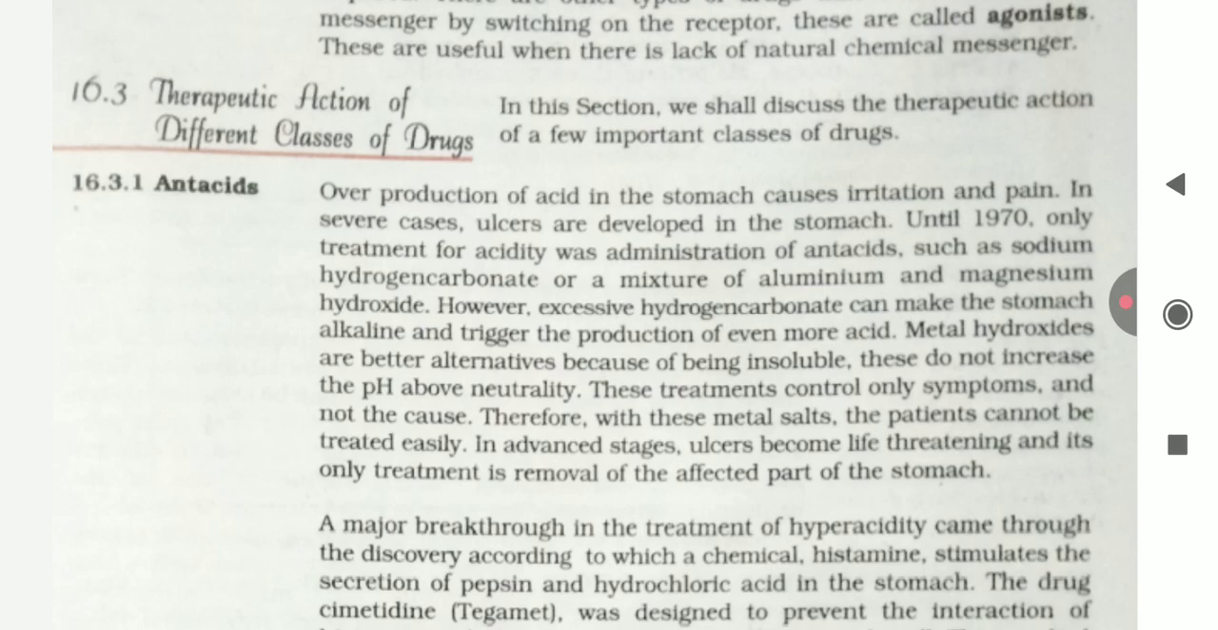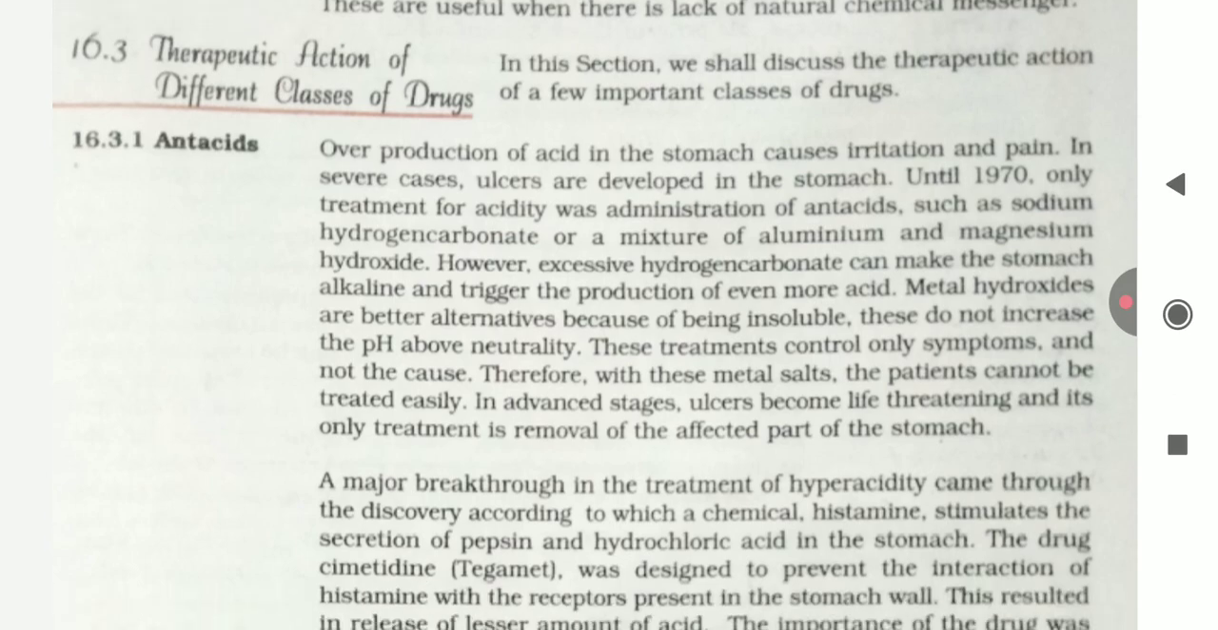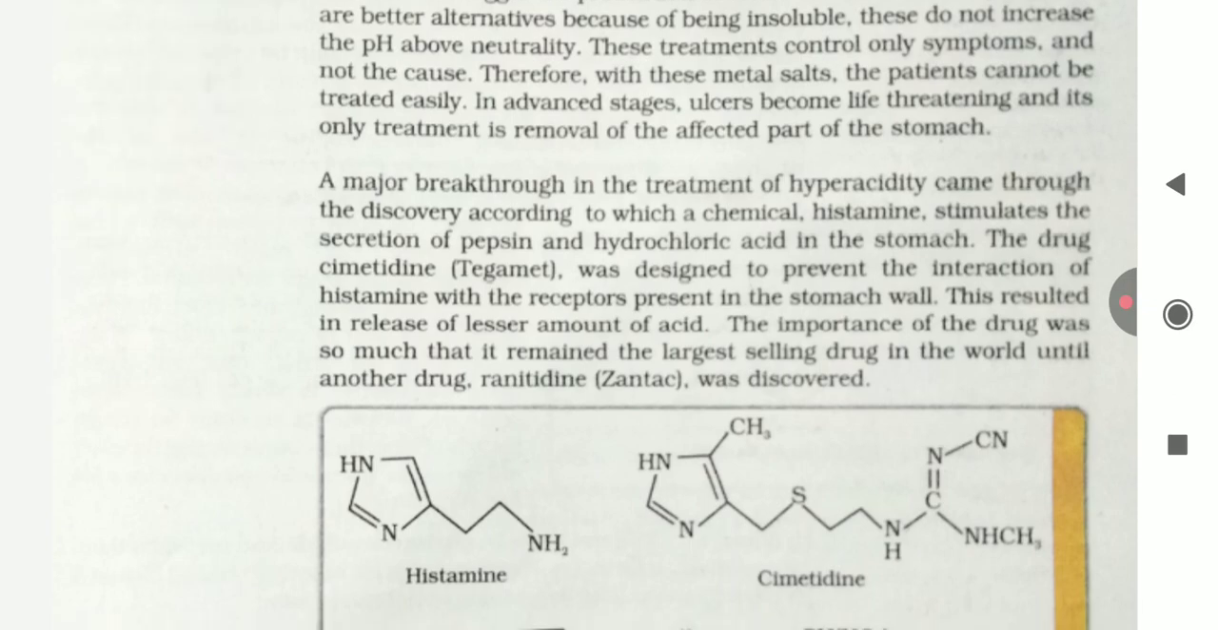This treatment controls only symptoms and not the cause. Therefore, with these metal salts, the patient cannot be treated easily. In an advanced stage, ulcers become life-threatening and the treatment is removal of the affected part of the stomach. A major breakthrough in the treatment of hyperacidity came through the discovery that the chemical histamine stimulates the secretion of pepsin and hydrochloric acid in the stomach.